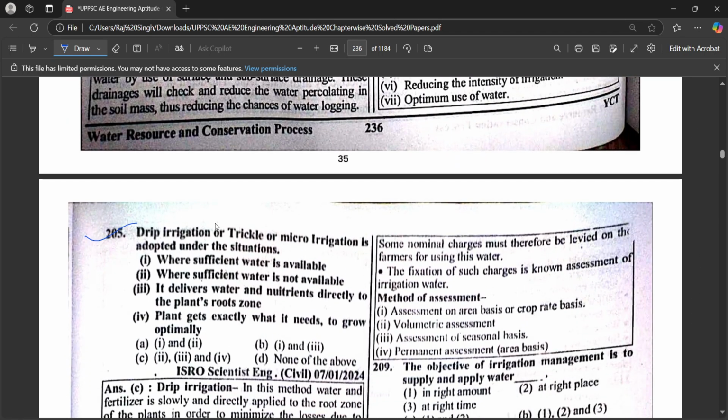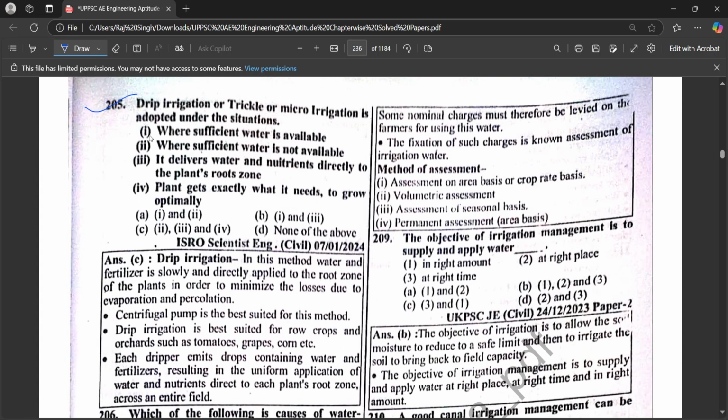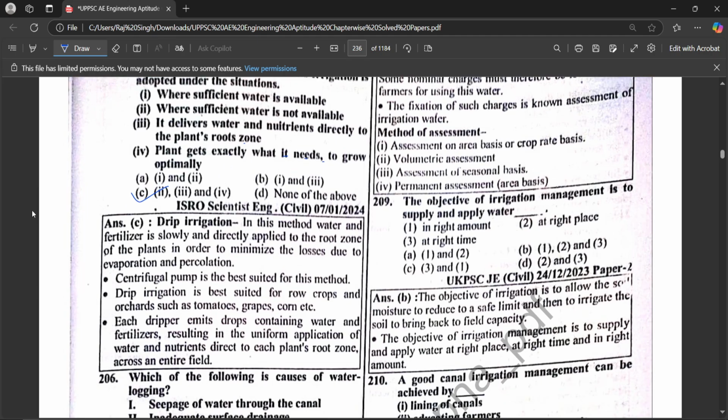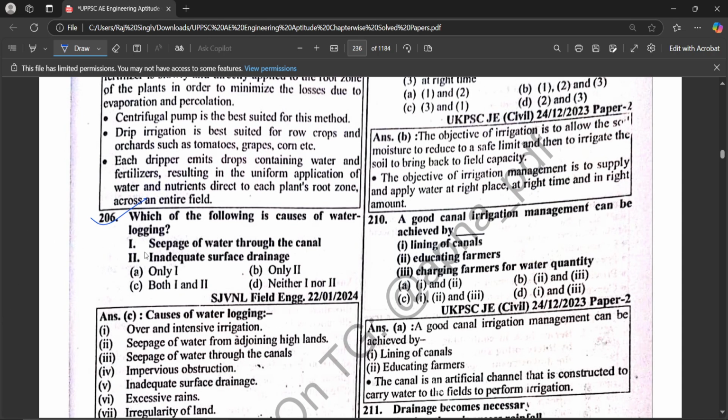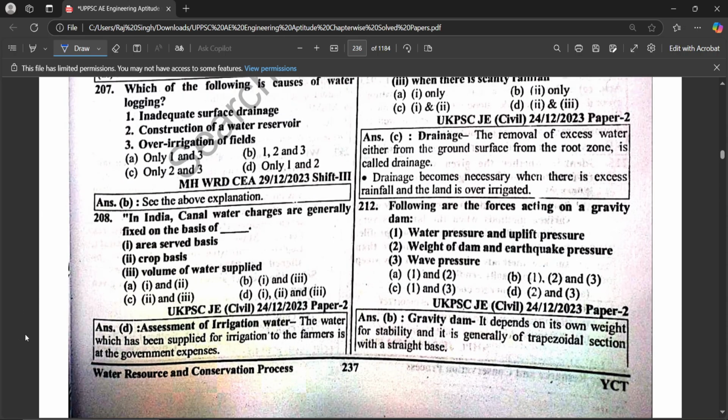Drip irrigation, or trickle or micro irrigation, is adopted in situations where sufficient water is not available. It delivers water and nutrients directly to the plant root zone, so the plant gets exactly what it needs to grow optimally. Hence, 2, 3, and 4 are correct. Which of the following applies in case of water logging? Hence, both statements are correct. Seepage water to the canal requires surface drainage, both 1 and 2.